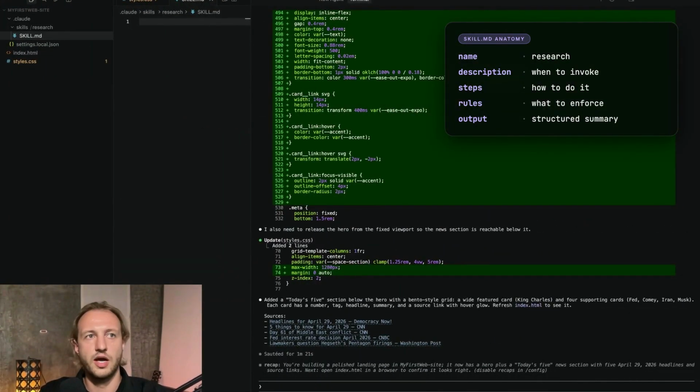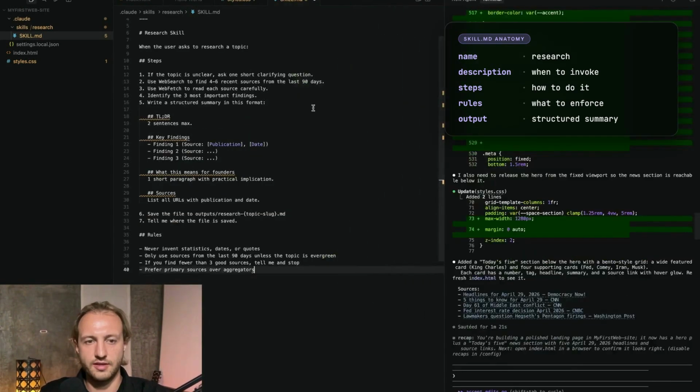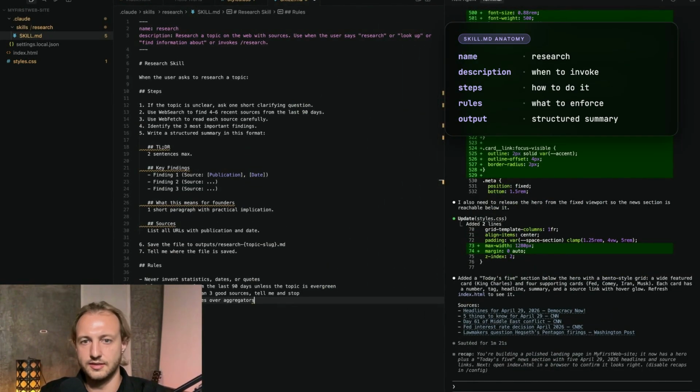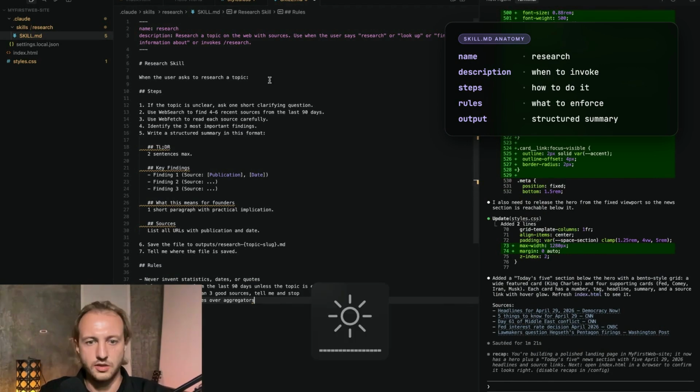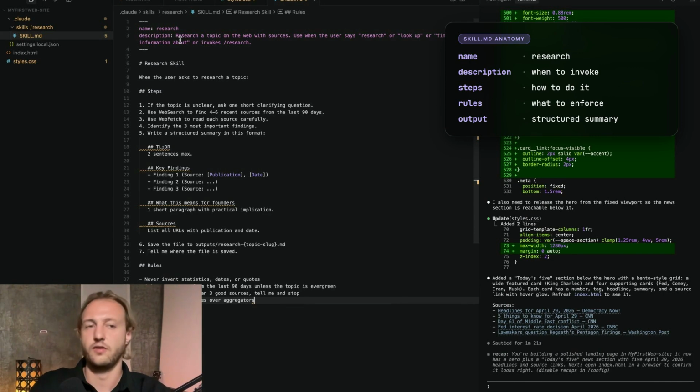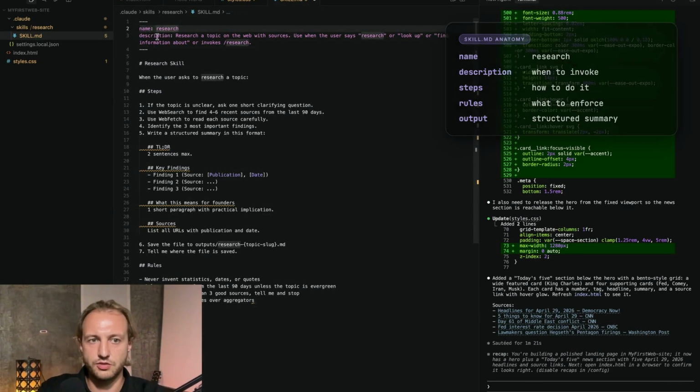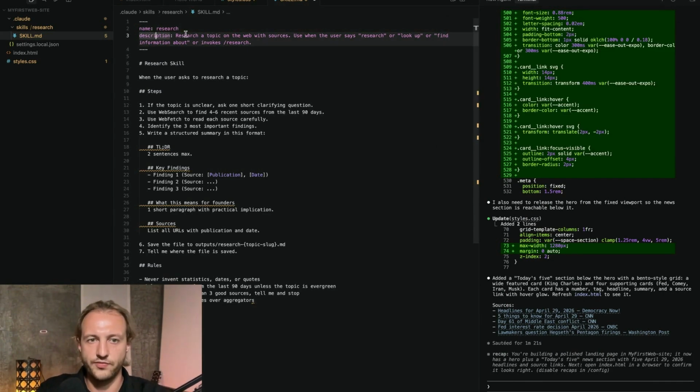So now I will drop a file that describes everything that this skill needs to do. So what we have here, we have name, research, we have description. So research a topic on the web with sources. Use when the user says research or look up or find information about or invokes research.